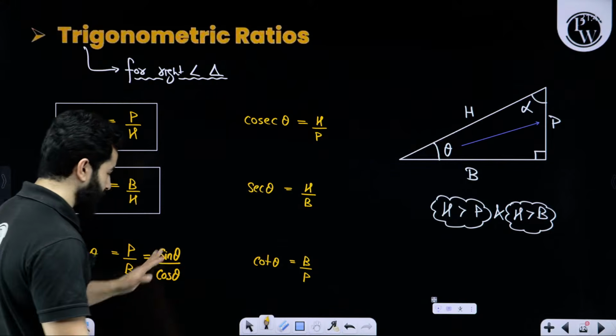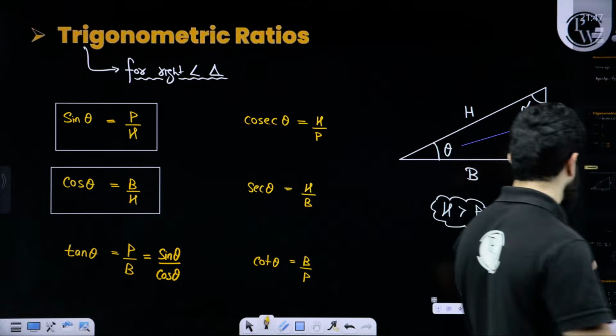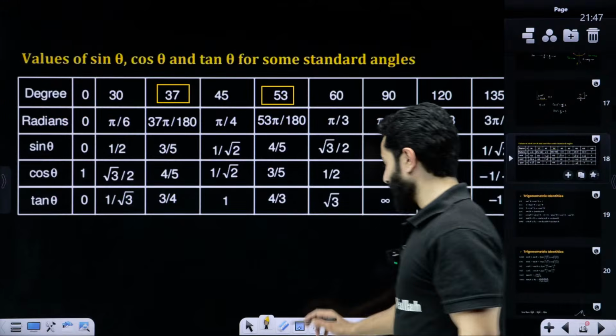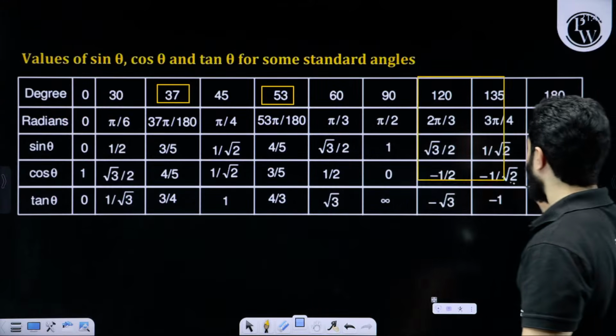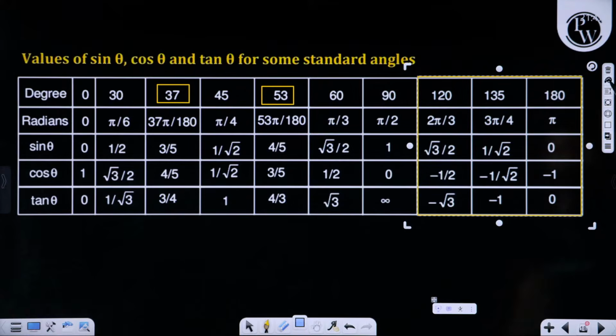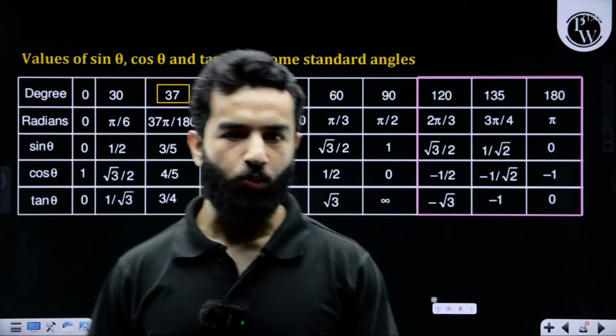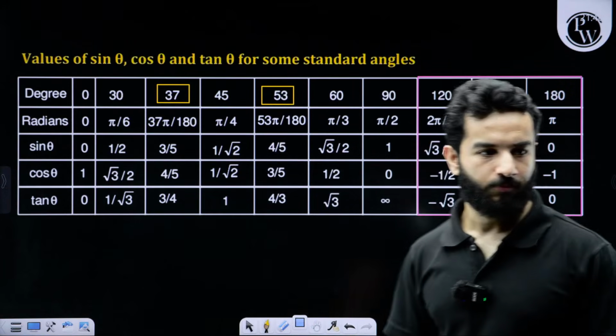This table is all good, I believe. At least remember till 90 degree. After 90 degree, I am going to help you find these values. Leave that to me.